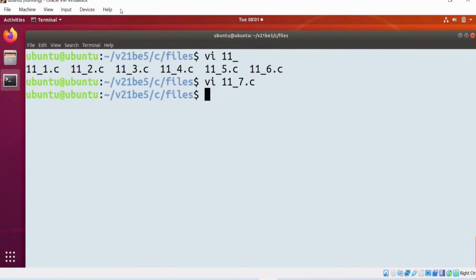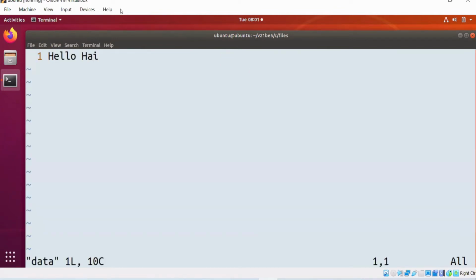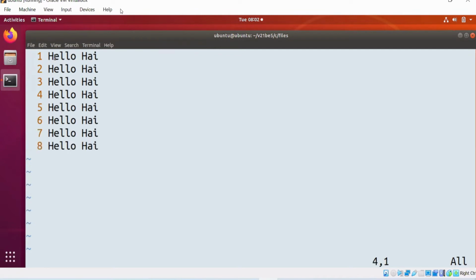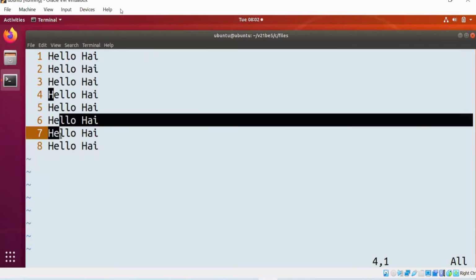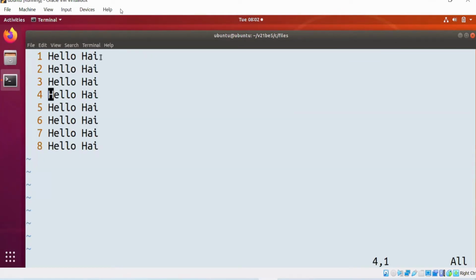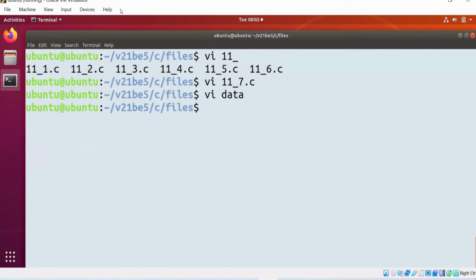For example, it is case sensitive. Now tell me how many times hello is there here? Capital H, 1, 2, 3, 4, 5, 6, 7, 8. Will you agree here I need to fetch word by word from the line, from the file, and compare. I need to fetch one word from the file and compare that word with the word which I am looking for.